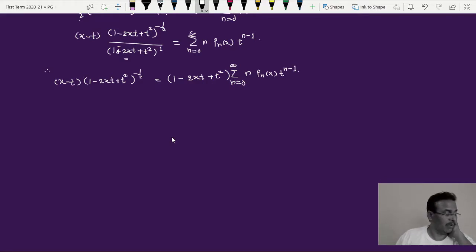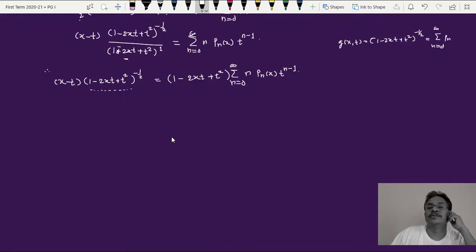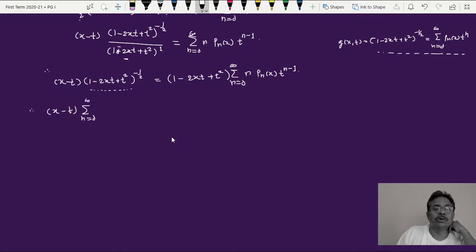Okay, n minus 1. Now I can replace this, because I know that this quantity is nothing but, as per our definition, g of xt is equal to this bracket 1 minus twice xt plus t square raised to minus half is equal to summation n equal to 0 to infinity Pn of x into t raised to n. This is the definition of our Legendre function or Legendre polynomial. I can replace this, therefore it is x minus t into summation n equal to 0 to infinity Pn of x multiplied by t raised to n is equal to, and simplify this.